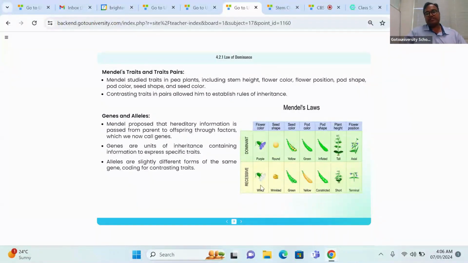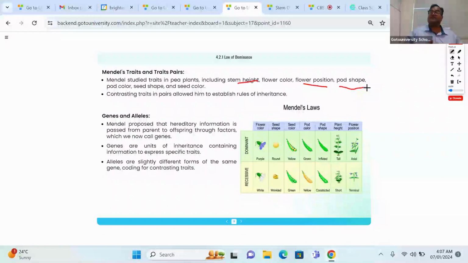So now we need to understand basically the stem height, flower position. These many varieties are there. We are observing the differences in the flower position, pod color, pod shape. Can you give an example for the pod shape? Yes, one pod is round, one pod is wrinkled. One pod has wrinkles, one pod has a round shape.